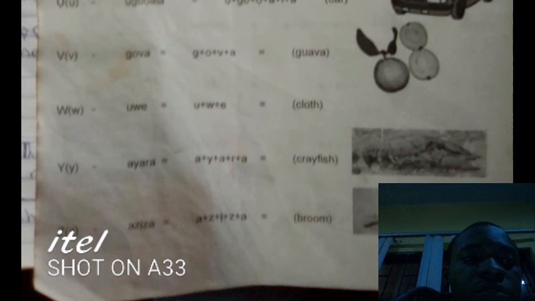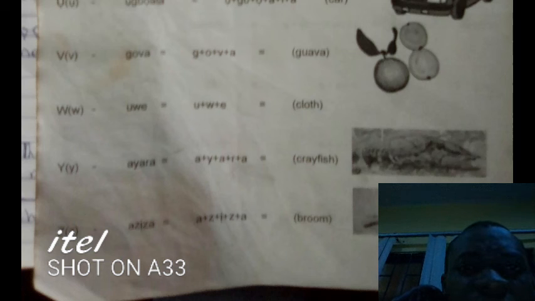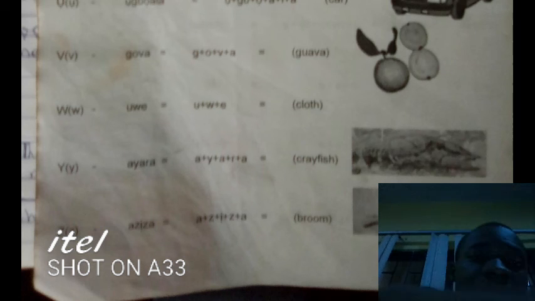We have guava. Guava you used to eat, we call it what? Guava, under v. We have cloth, that is the clothes you wear, like your school uniform or any clothes you wear. We call it in Igbo uwe, which is under w. We have crayfish. We call it ayara. Crayfish in Igbo is called ayara.